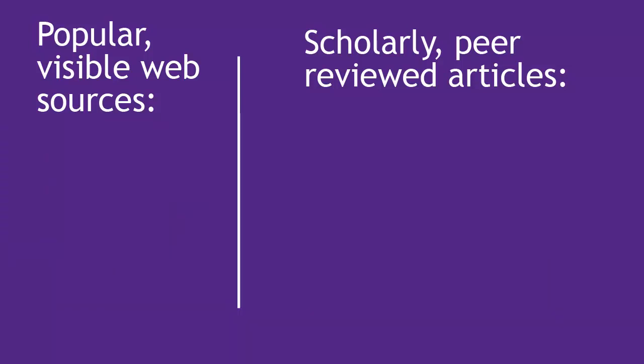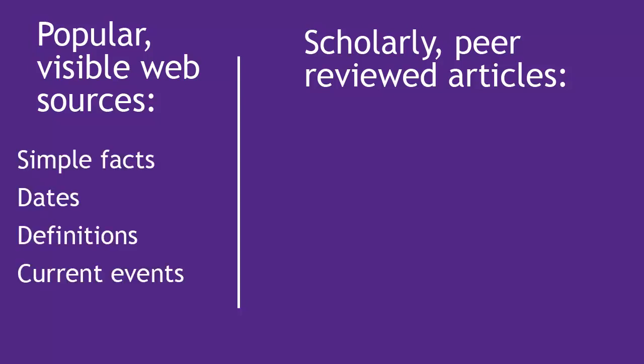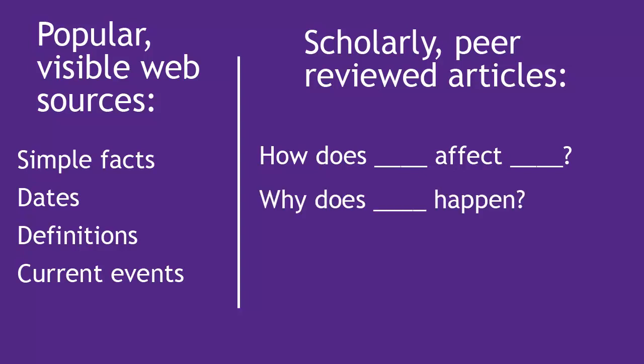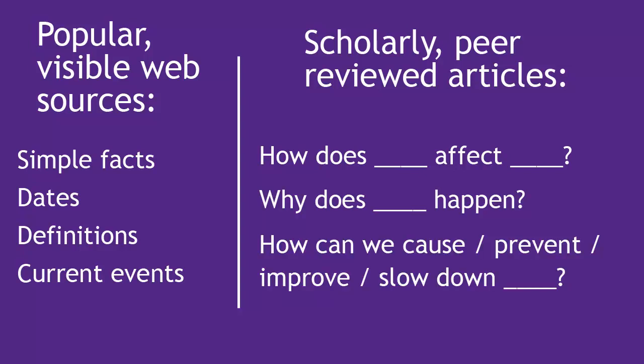So to summarize, this is the type of information that we're looking for in the different sources. Popular sources, which are usually easily found via internet search engines, are best for simple facts and dates, definitions, or very current events. Scholarly sources answer researchable questions, often something along the lines of, how does X affect Y? Why does X happen? How can we cause X to happen, or prevent it from happening, or improve it, or slow it down? So the first step in finding a scholarly source is to be curious.